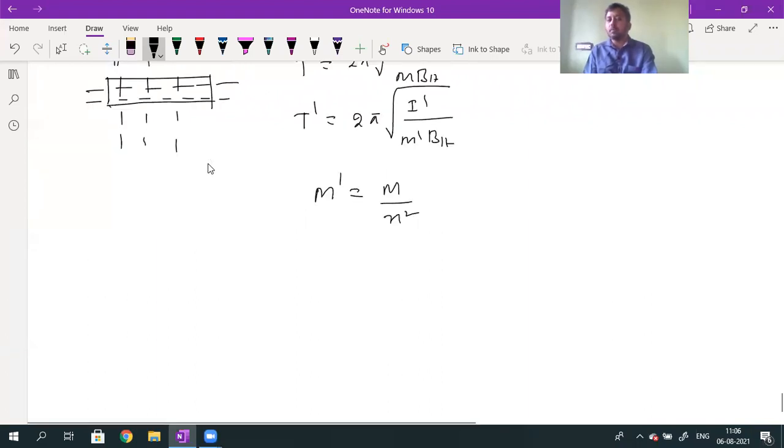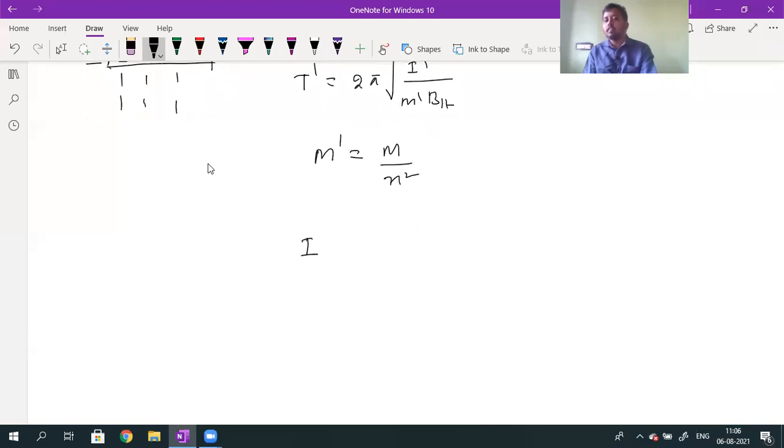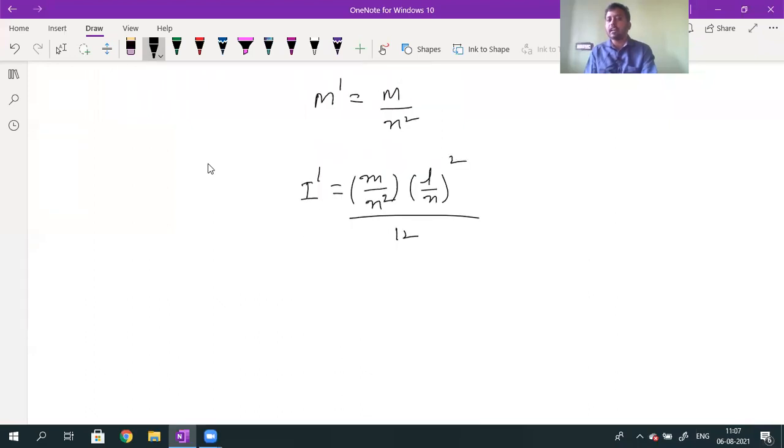After calculating the new magnetic moment, what is the new moment of inertia? What is the mass of each part? Because of cutting into n equal parts parallel to length, it will become M by n. Perpendicular to length, again it will become M by n square. And the length value, because of cutting perpendicular to length, it will become L by n. Parallel to length, it will not decrease. L by n whole square, divided by 12. Pradeep, are you listening?